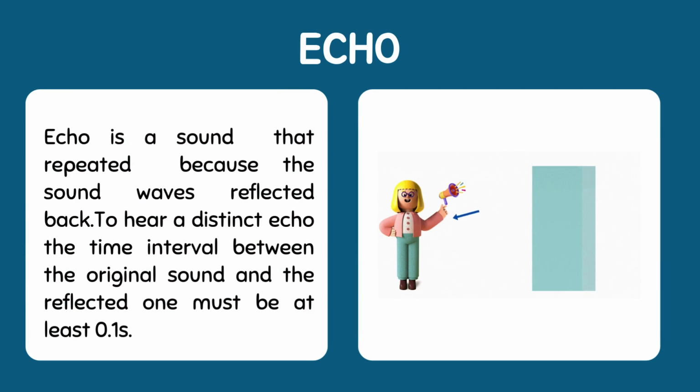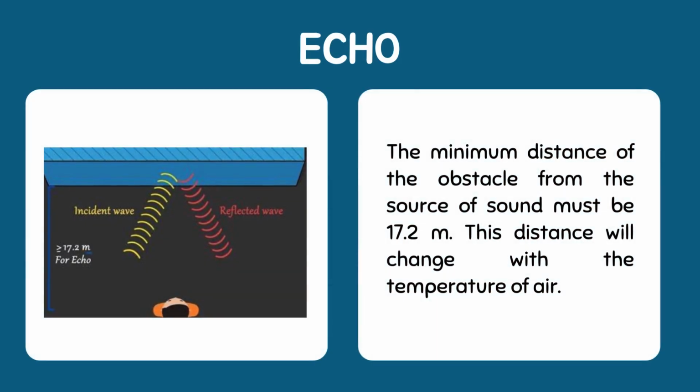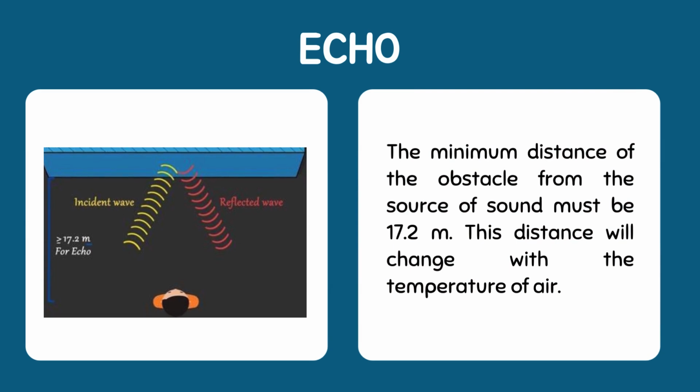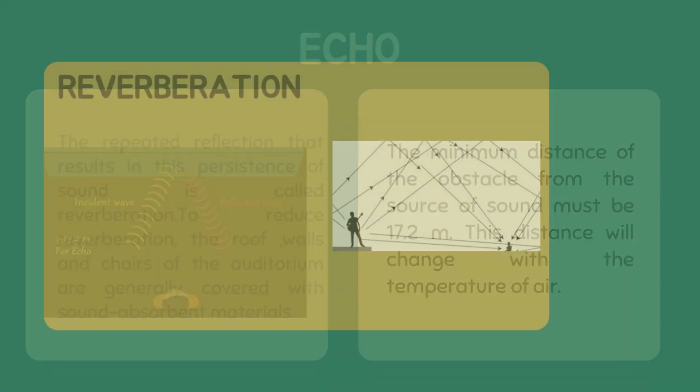What is echo? Echo is a sound that is repeated because the sound wave is reflected back. To hear a distinct echo, the time interval between the original sound and the reflected one must be at least 0.1 second. The minimum distance of the obstacle from the source can be found by using the formula of speed, that is speed is equal to distance divided by time. By substituting the values of time and speed of sound, we will get the distance that should be equal to or greater than 17.2 meters.